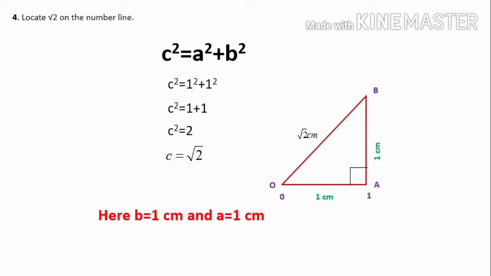This is the way we are going to construct a triangle and mark root 2 on the number line. First of all, draw a number line and from 0 to 1 distance you have to take, and at 1 you have to mark A, and from A you have to draw a 90-degree angle or a perpendicular, and on this perpendicular we have to mark 1 centimeter, that is we will get up to B, and when you join O and B the length of OB will be root 2 centimeter. So this is the first part of our representation of root 2 on the number line. How we have to draw, we will see on the next slide.